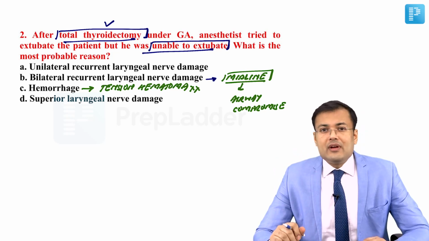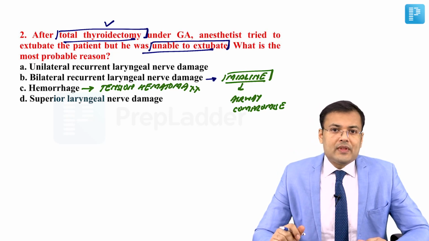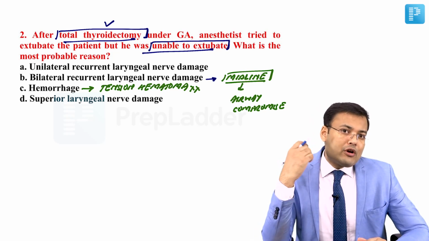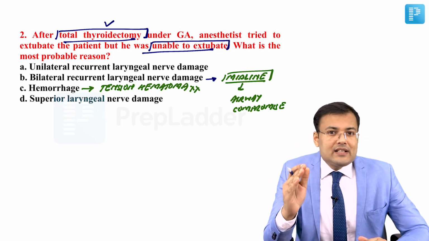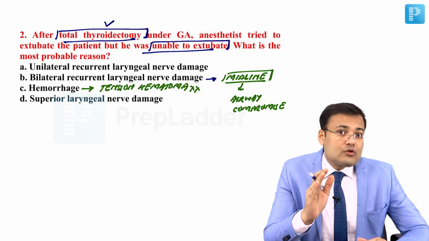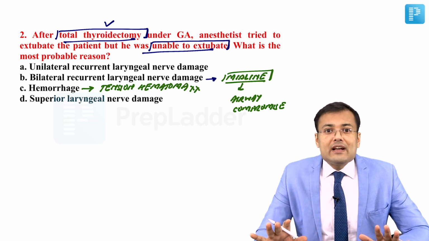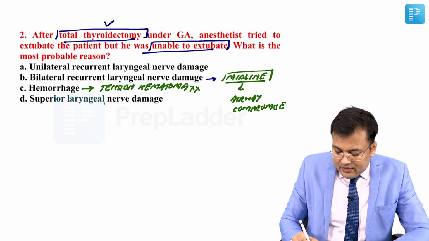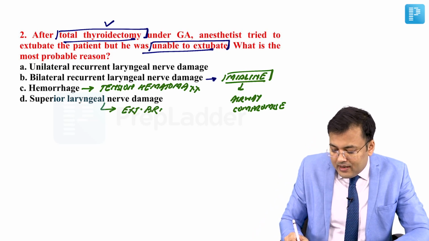Another important point, what are the nerves injured during thyroidectomy? You know that the superior thyroid vessels are ligated close to the thyroid to prevent injury of the external branch of the superior laryngeal nerve. And what is the most commonly injured nerve during thyroidectomy? It's not the recurrent laryngeal nerve. It's the superior laryngeal nerve. Which branch? External branch.